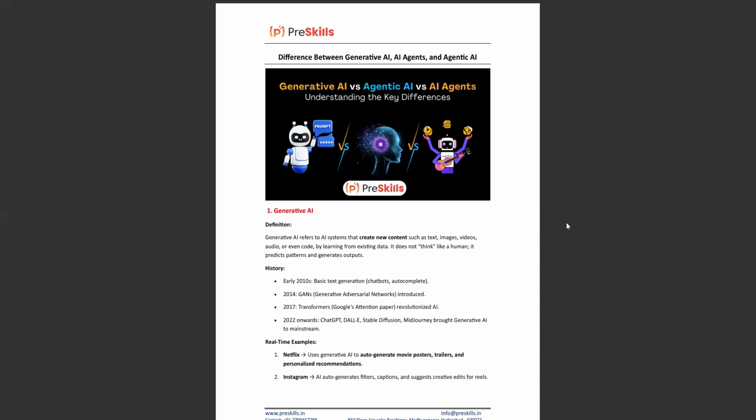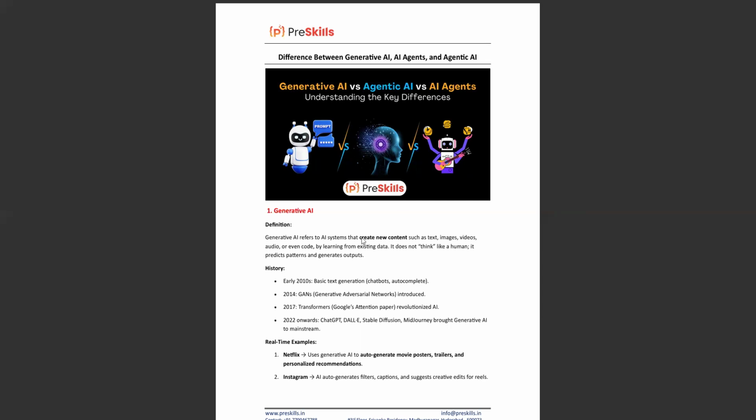So in today's session, we are going to discuss what's the difference between generative AI, AI agents, and agentic AI. Many of us have a doubt about what exactly the difference is between generative AI, AI agents, and agentic AI. So let me explain very clearly with real-time examples to understand what exactly generative AI means.